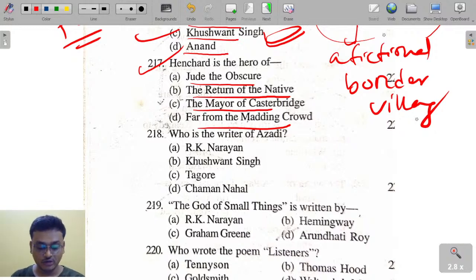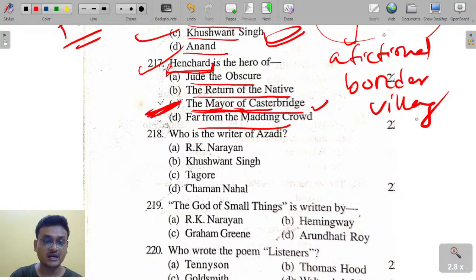Thomas Hardy. The Mayor of Casterbridge. Michael Henchard is a famous character from The Mayor of Casterbridge by Hardy.